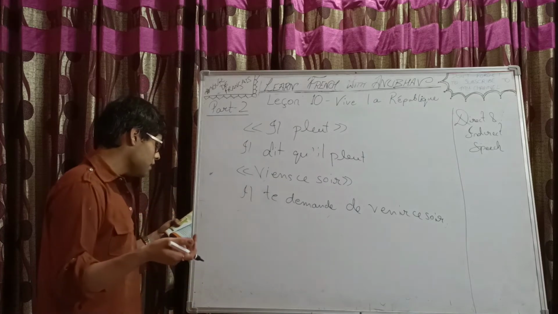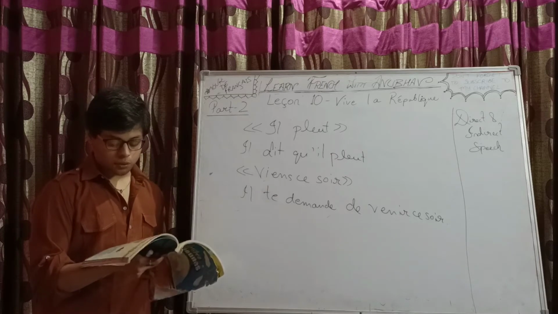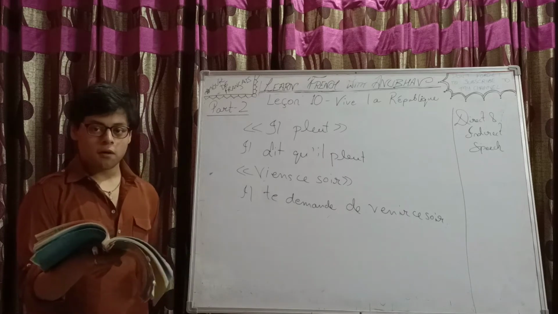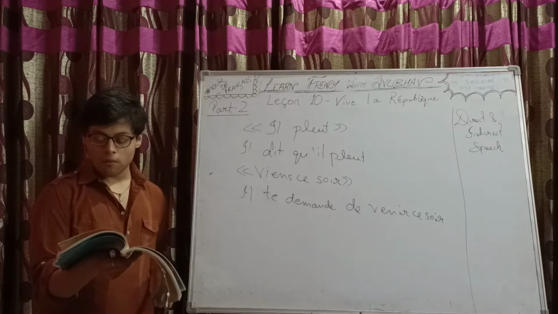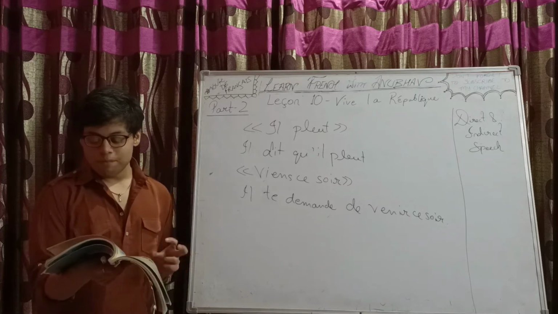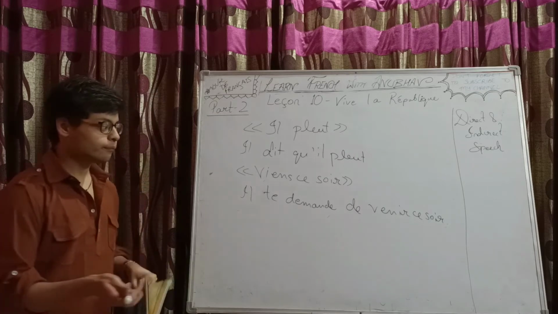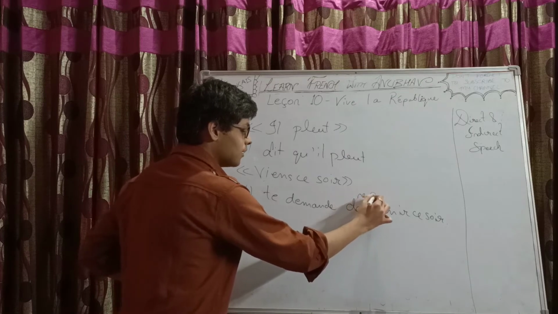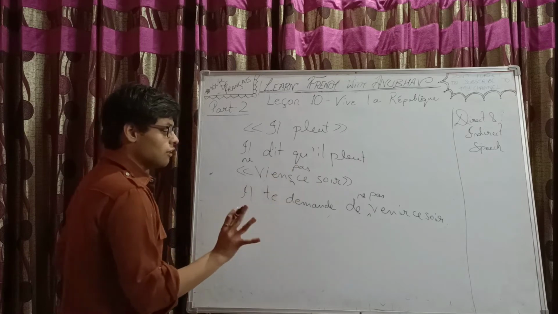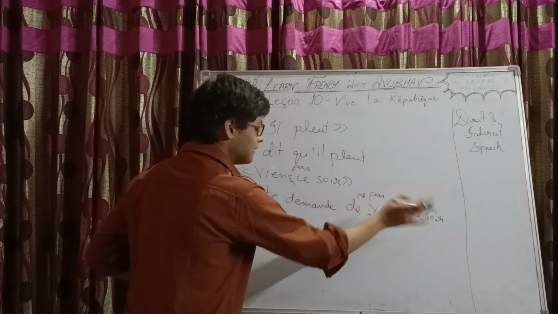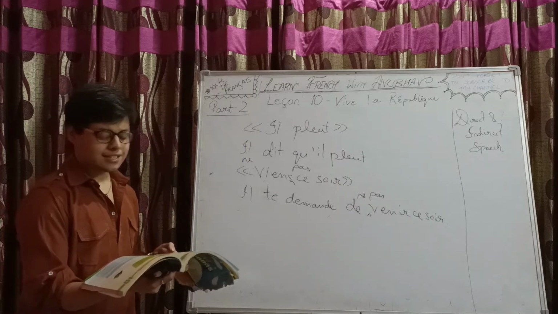For another example, ne va pas chez lui. Don't go to his place. This is the negative imperative form of aller. So what will be the indirect form of it? Il te demande de ne pas aller chez lui. When you are doing indirect, the de will be there, but then ne pas will come together. Similarly, for ne viens pas ce soir, it would be il te demande de ne pas venir ce soir.